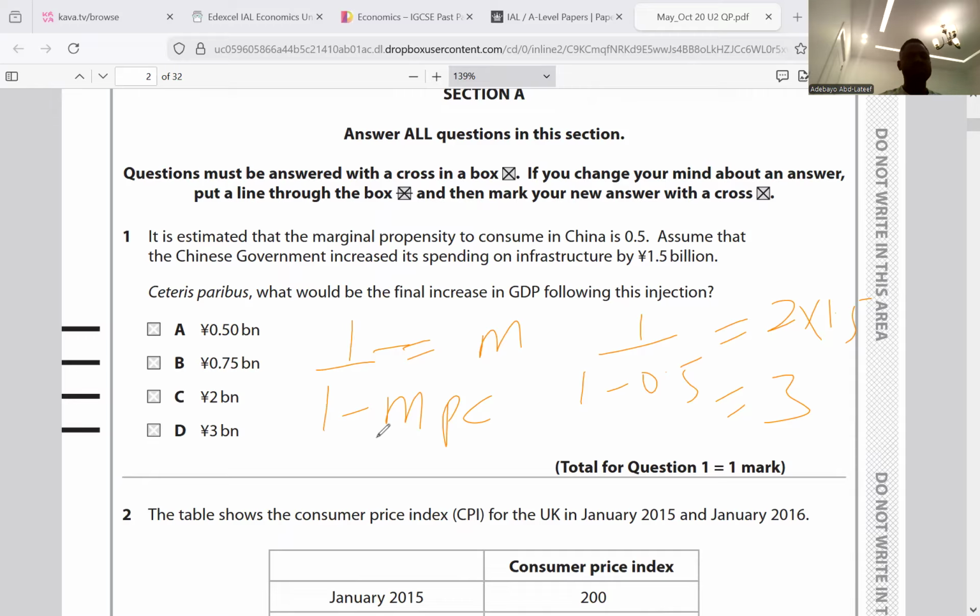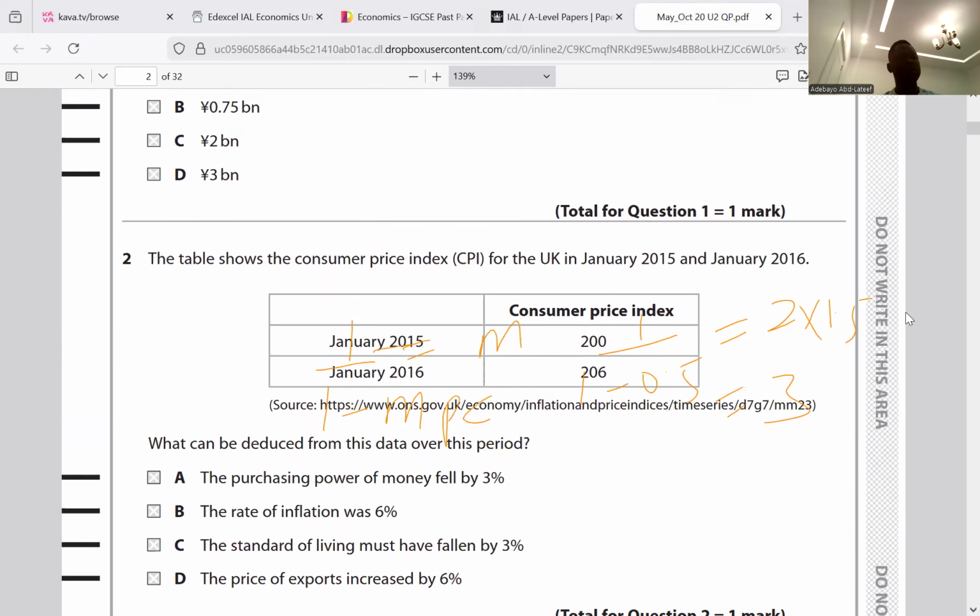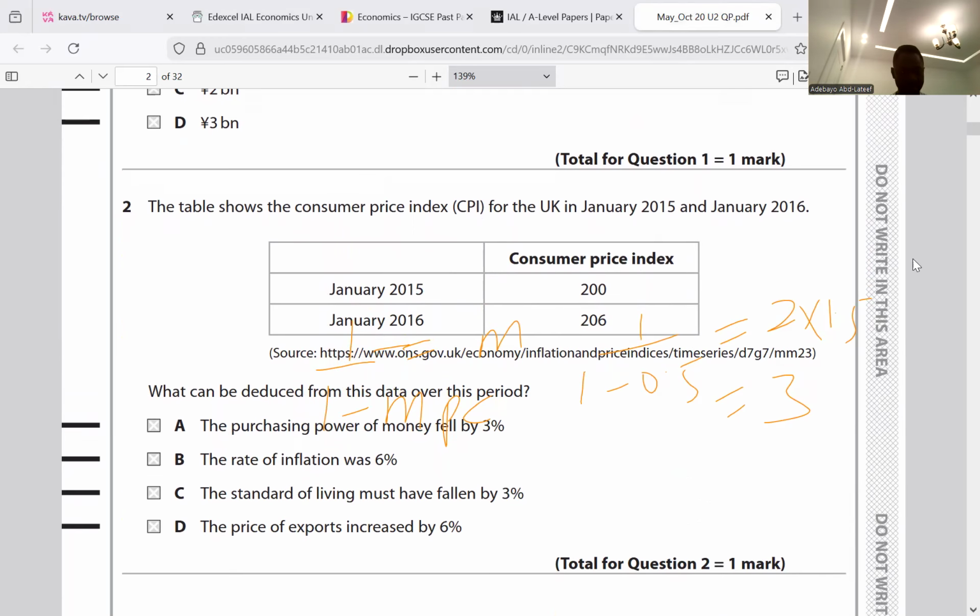Question 2. It's about the consumer price index. The formula for the consumer price index is the cost of the basket in the current year divided by the cost of the basket in the base year, multiplied by 100. That's the consumer price index.